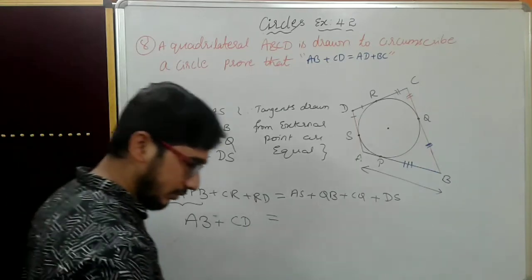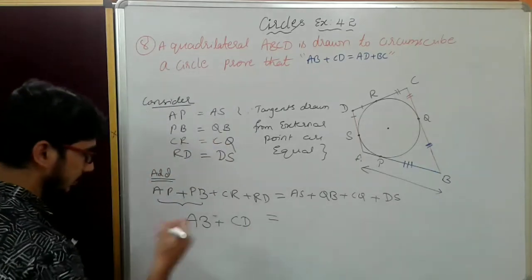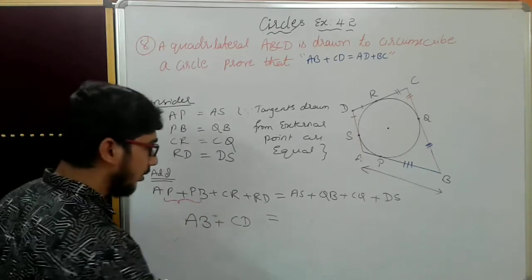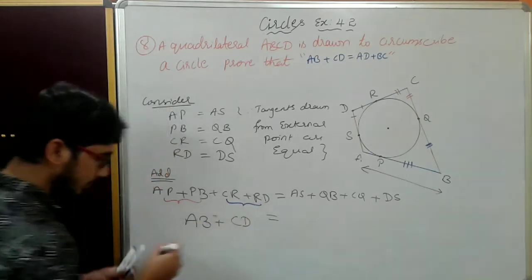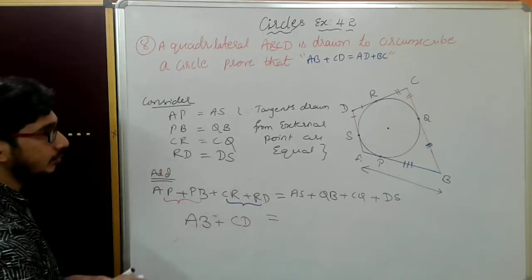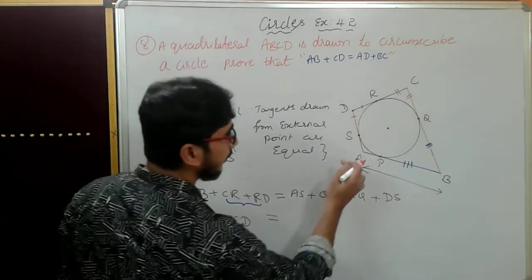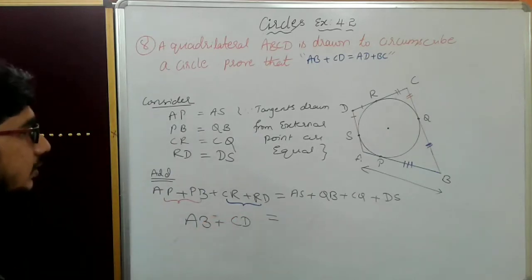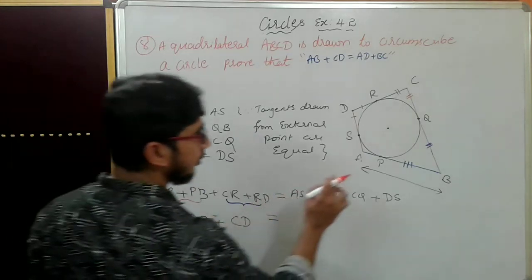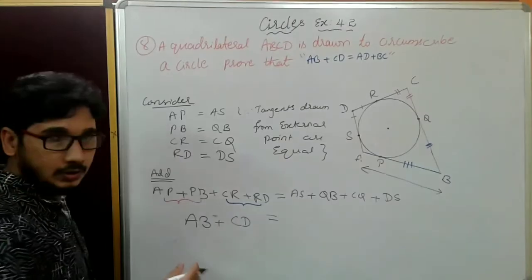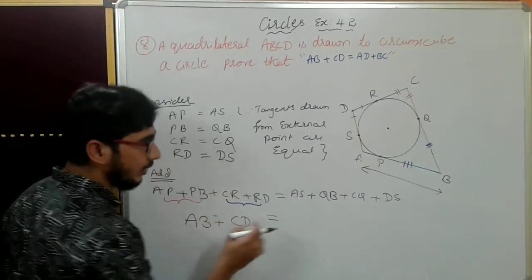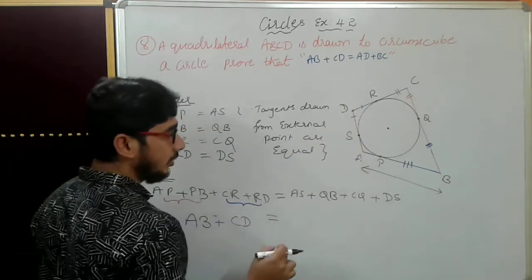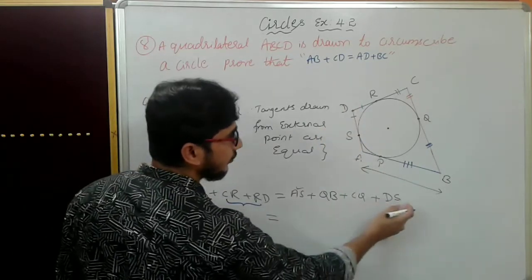Now for this I wrote this one. Let us go ahead again with AS plus QB. Okay students, see, CR plus RD is CD over AS. Where is AS? Plus I want SD to become AD. So AS is here, SD is here.